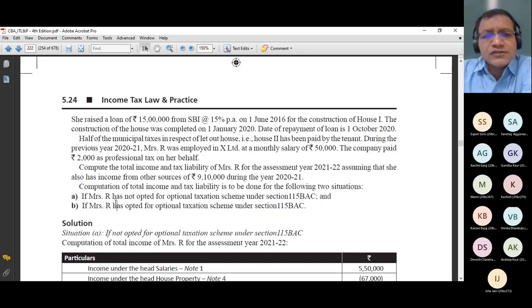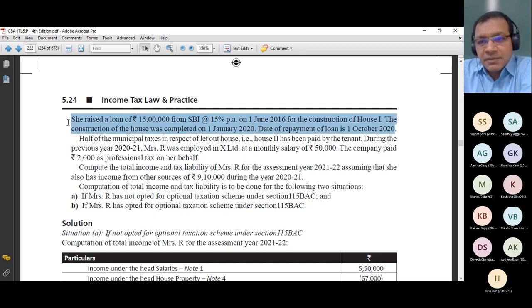If you remember these two lines, I have discussed the same example when I was showing you the calculation of interest on capital borrowed. This was the same example which I discussed with you around one or two days ago, where the loan outstanding was 15 lakh, rate was 15%, date of borrowing was 1st June 16, construction of the house was completed on 1st Jan 20, and date of repayment of loan is 1st October 20.